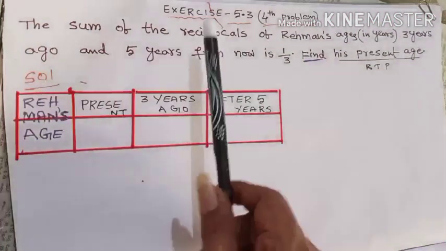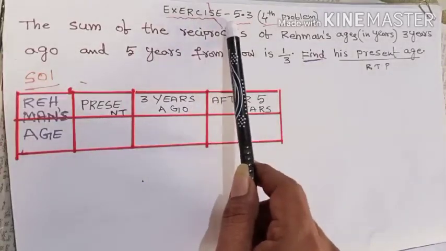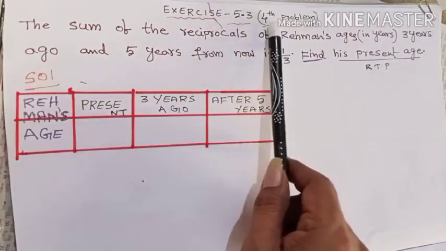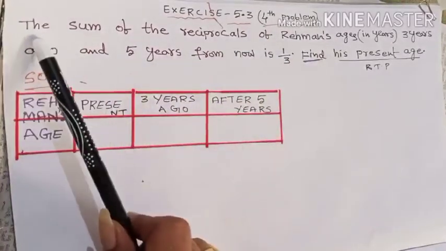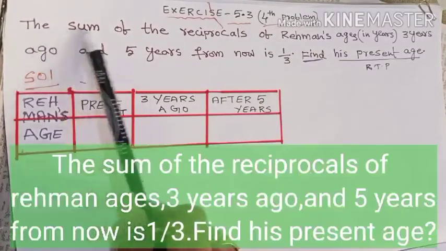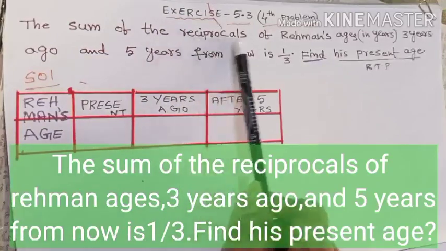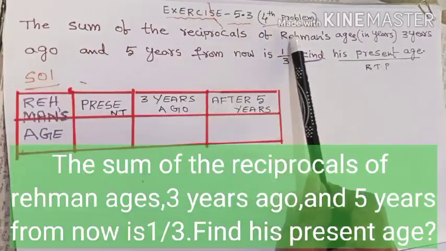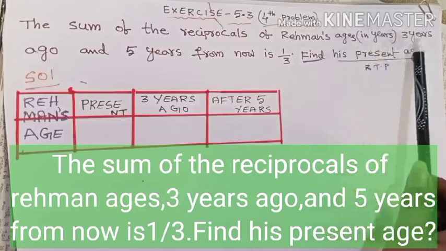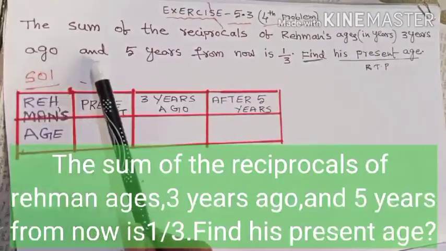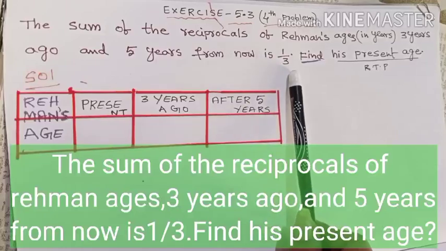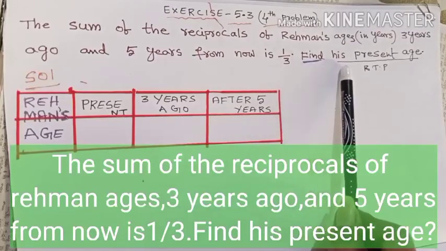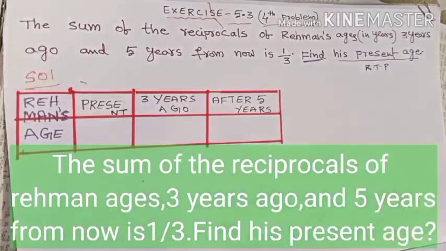The problem is, you can find this in exercise 5.3, noted as the fourth problem. It is one of the most important ones. Here the problem is like this: the sum of the reciprocals of Rahman's ages 3 years ago and 5 years from now is 1 by 3. Find his present age. Okay, you have to read out the problem thoroughly.